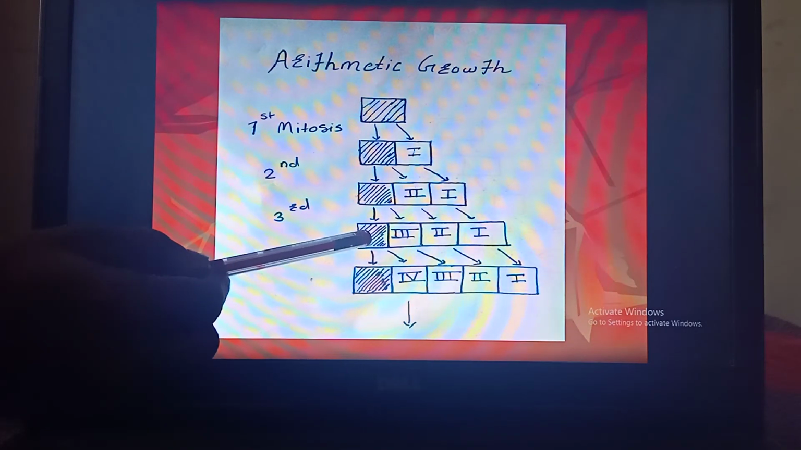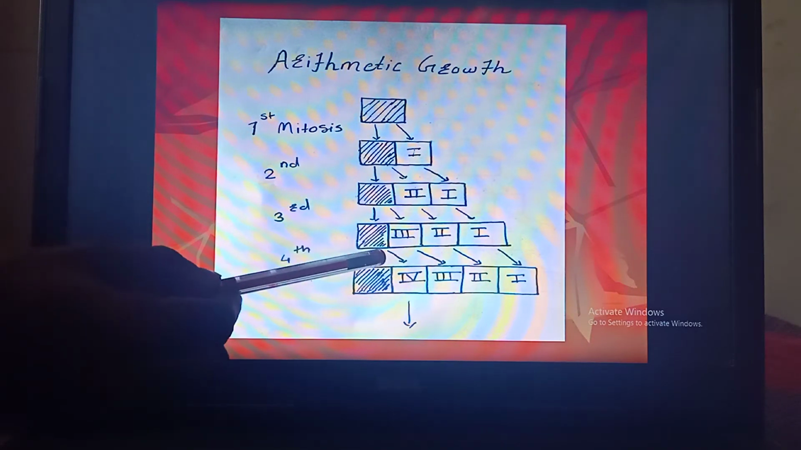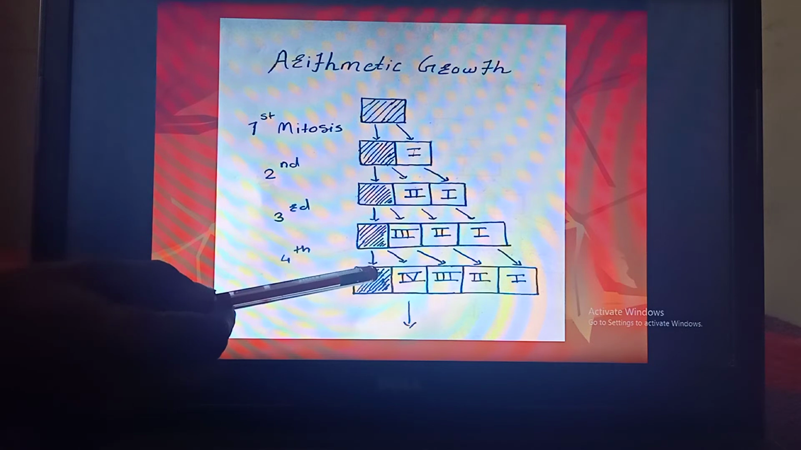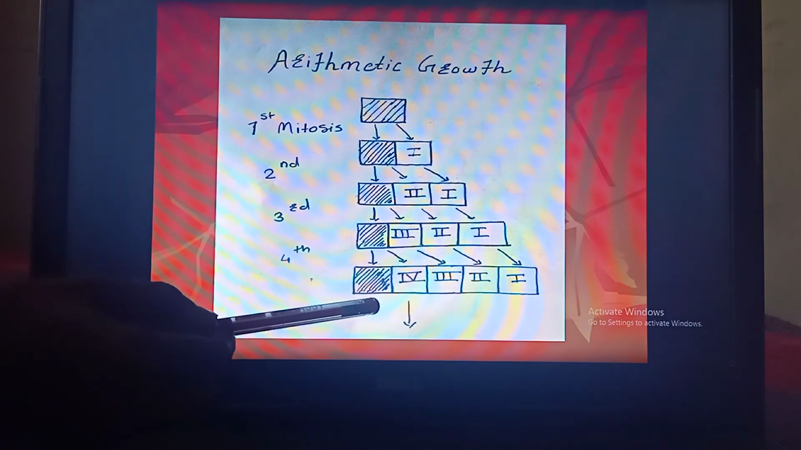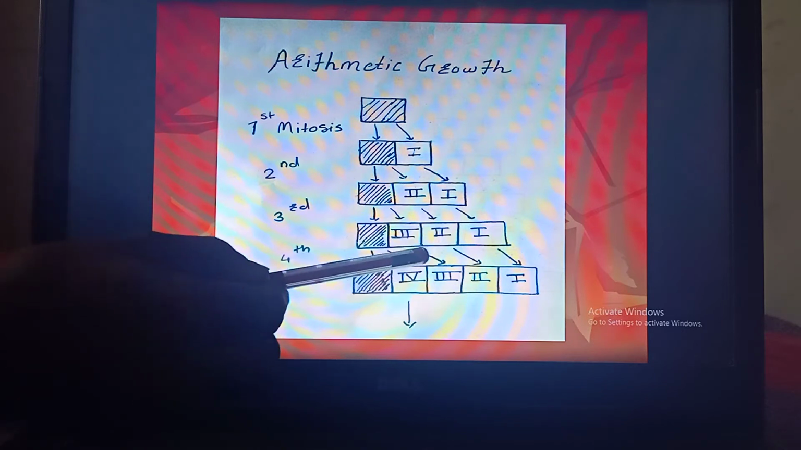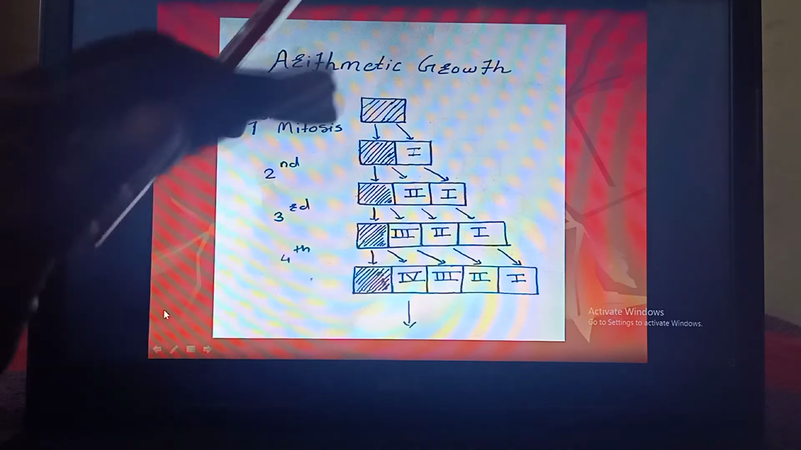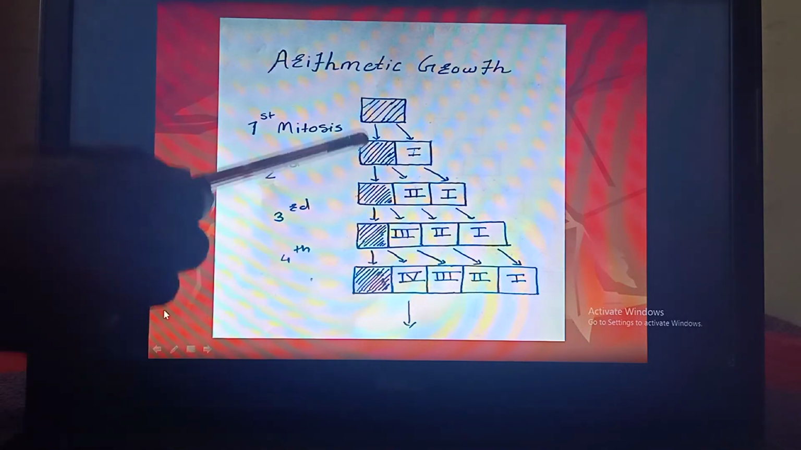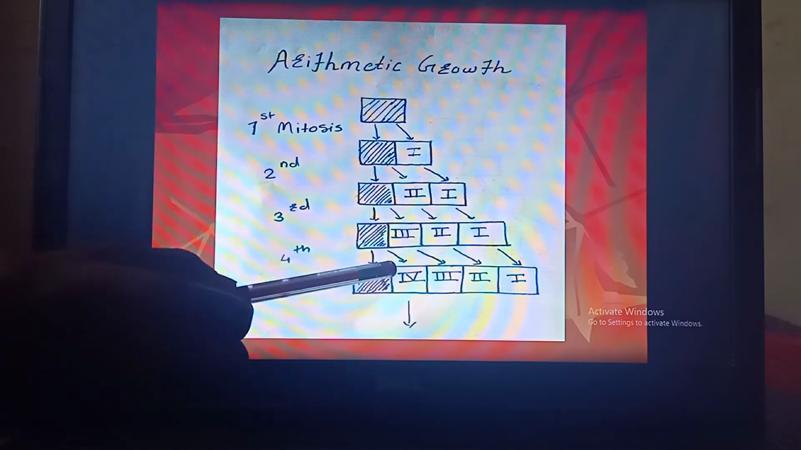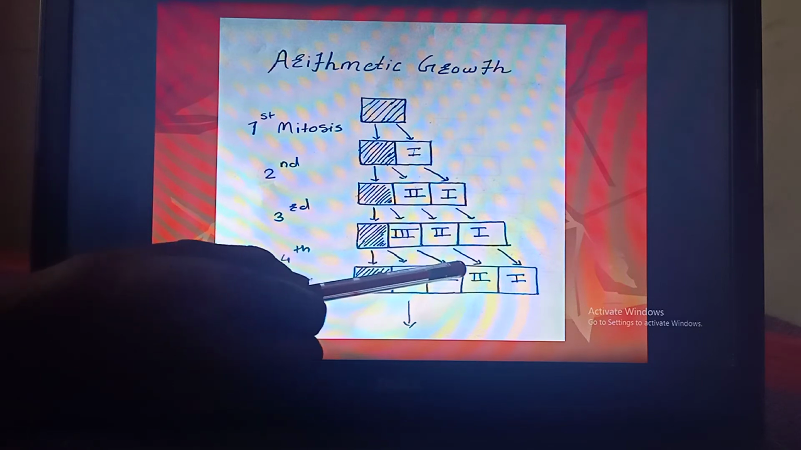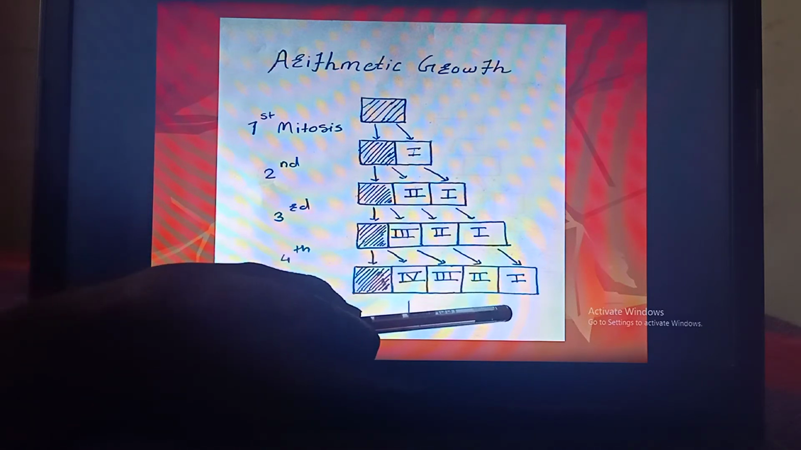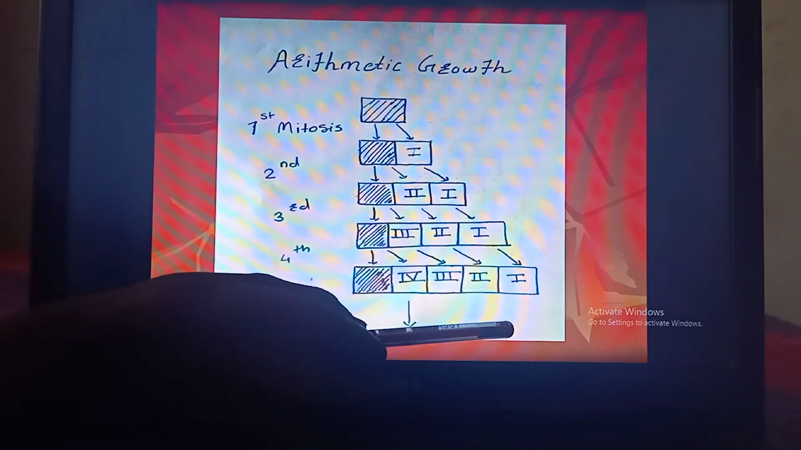Again, the dividing cell divides by the next mitosis to form two daughter cells, out of which one again takes part in the next division and the other cell is specified to perform the function. In this way, in each cell division, one of the cells is added constantly to perform the specific function, that is, increase in the height of the plant.